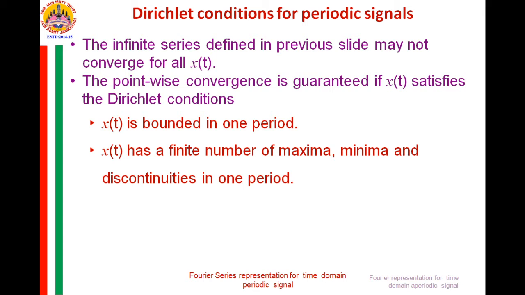If there are an infinite number of maxima, minima and discontinuities in a single period, then the Fourier representation x of k cannot converge, or its pointwise convergence cannot be guaranteed. So the pointwise convergence is guaranteed only if x of t satisfies the Dirichlet conditions. Most of the signals we come across satisfy both of these conditions, so we are going to concentrate on such signals.